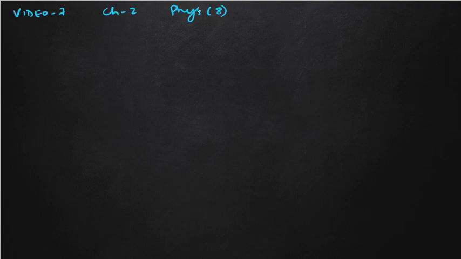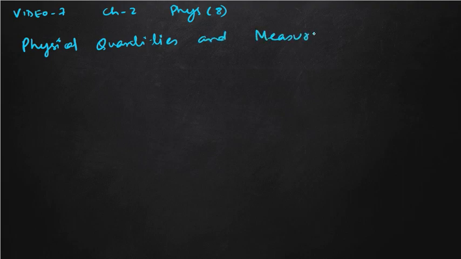Fine. Okay, so today we will study our chapter 2, that is physical quantities and measurement. So we need to know what are physical quantities and what is their measurement.